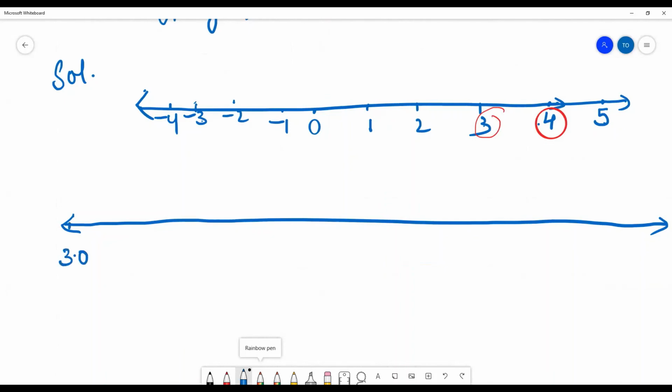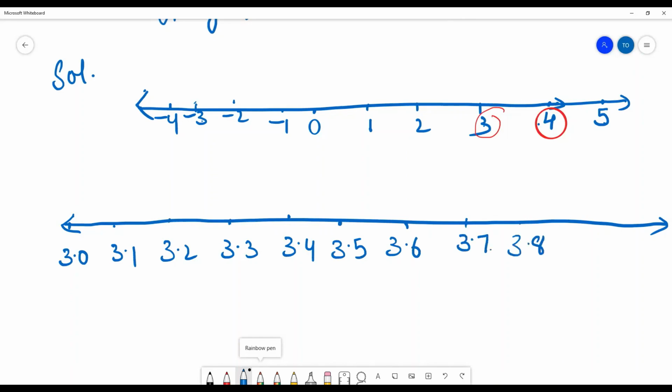How will we take that? 3.0, 3.1, 3.2, 3.3. We have to take 3.7. So 3.5, 3.6, 3.7, 3.8, 3.9 and 4. These 3 and 4, between which numbers are they lying? This is lying between the numbers 3 and 4.